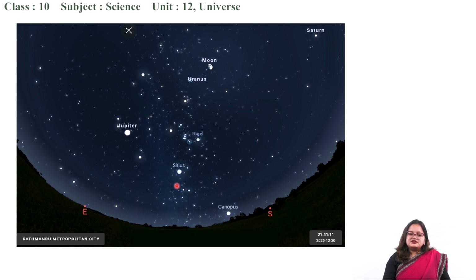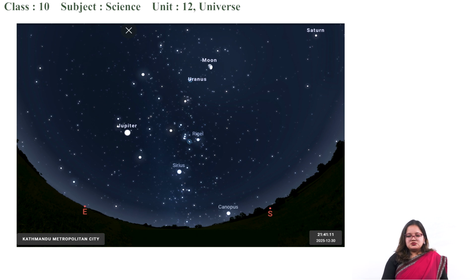Here you can see Jupiter, Sirius, Canopus, Rigel, Uranus, the Moon, and Saturn. Some of the common celestial bodies have also been mapped out. So this is a sky chart. It gives the sky chart of this date, from Kathmandu metropolitan city. So on this date, you will be able to see this.